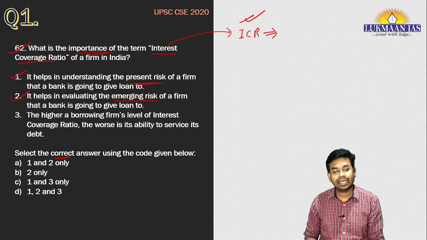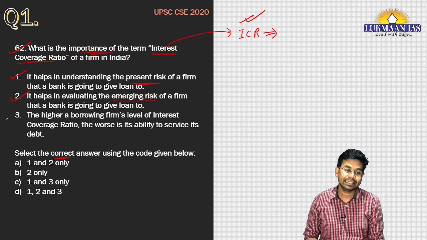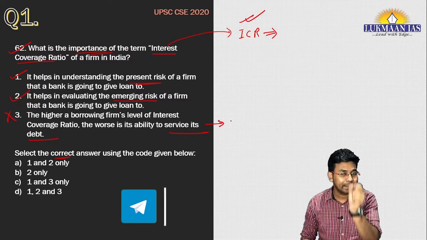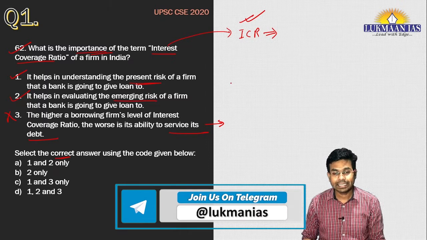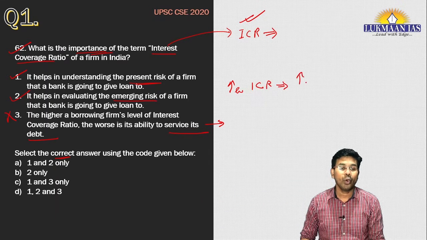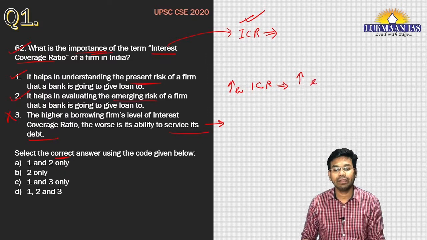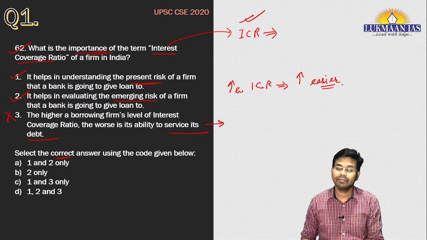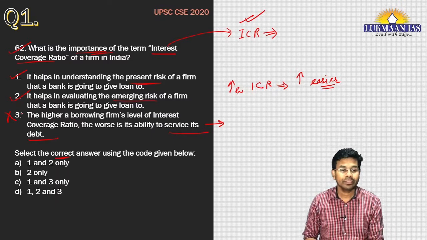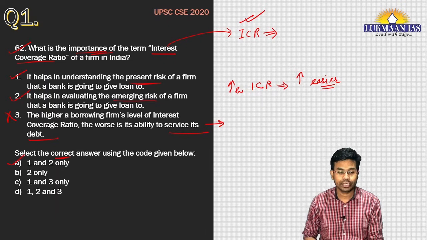Now let us read the third statement, which says the higher a borrowing firm's level of interest coverage ratio, the worse is its ability to service its debt. What do we mean by servicing of debt? Servicing of debt means payment of interest. If a particular firm has a higher interest coverage ratio, it simply shows that the firm will be able to manage the risk. It will be easier for the firm to service its debt, meaning it will be easier for the firm to pay the interest. That's why the third statement is incorrect. So the correct answer for this question is option A.